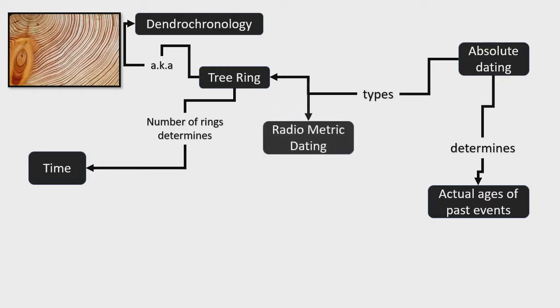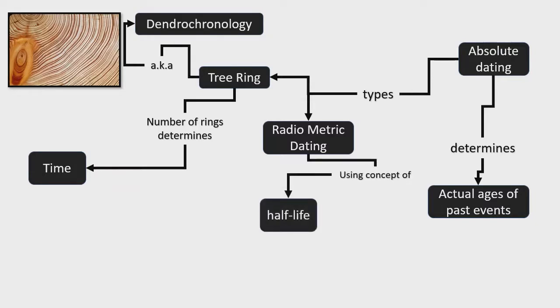Another type of absolute dating is radiometric dating. This utilizes the concept of a half-life.